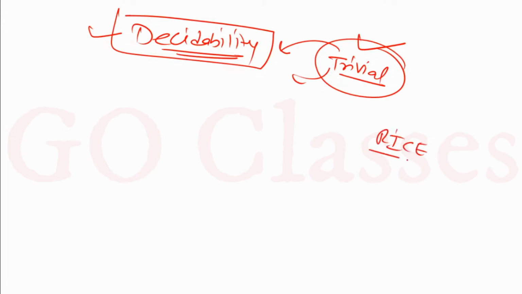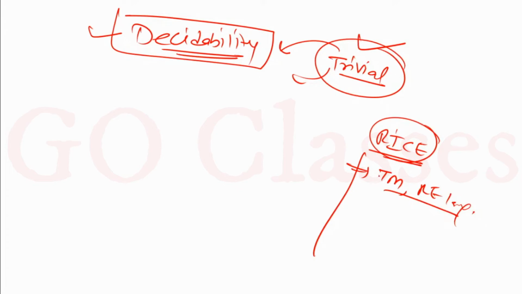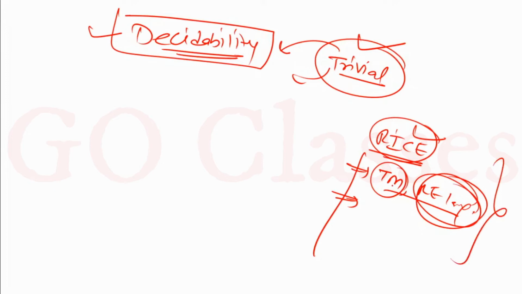Remember, the Rice theorem that we are seeing, you can apply in the case of Turing machines, in the case of RE languages. Don't apply this Rice theorem in case of DFA, PDA, DPDA, CFG. In these cases do not apply it, because Rice theorem is talking about properties of RE languages. Second thing, sometimes even in the case of Turing machines you cannot apply it. When you have a property of RE languages, then you can apply, and when you do not, then you cannot. These things we will see in tomorrow's class. But anyway, the point is decidability you can always check.